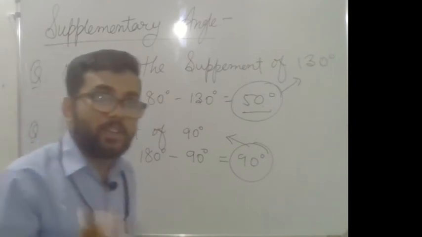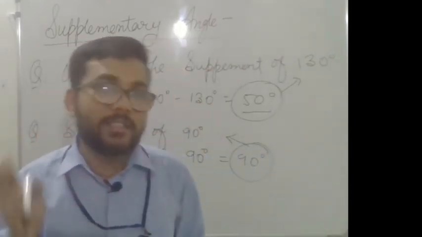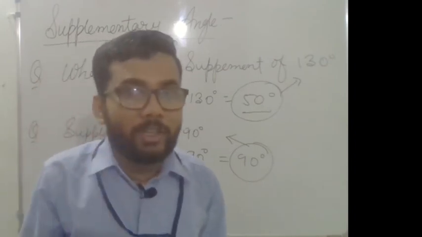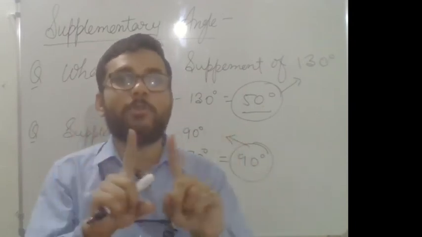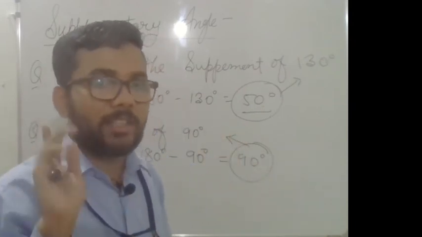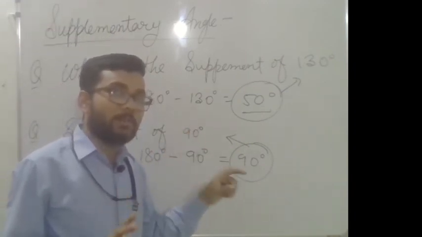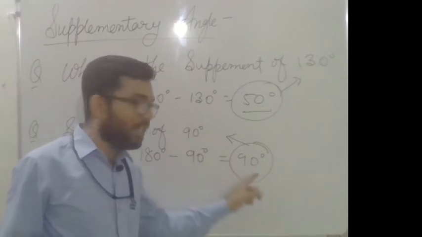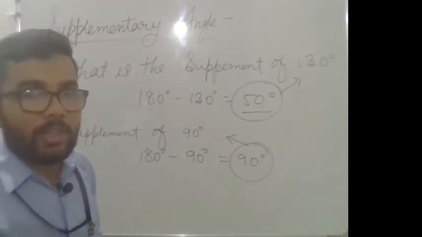So the supplement of 90 degree is 90 degree. The complement of 45 degree is 45, because when you add 45 and 45, you will get 90 degree. That is why the complement of 45 is the same as 45 degree. So the supplement of 90 is also the same, 90 degree, because when you add 90 and 90, you will get 180 degree.